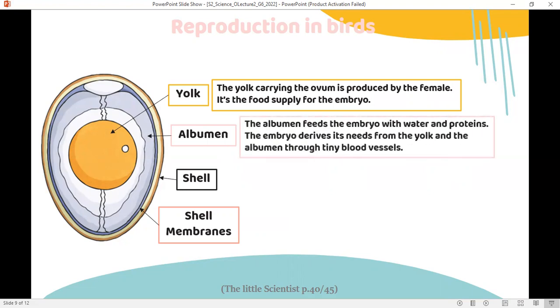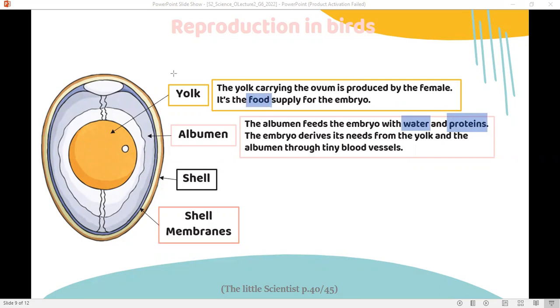The albumin is the white part of the egg, and this part gives the baby water and proteins. So from here, the baby bird takes water and protein, and from the yolk, it takes the food, other nutrients.